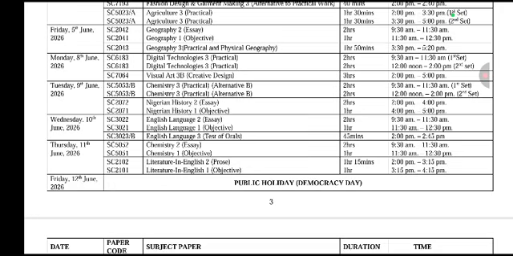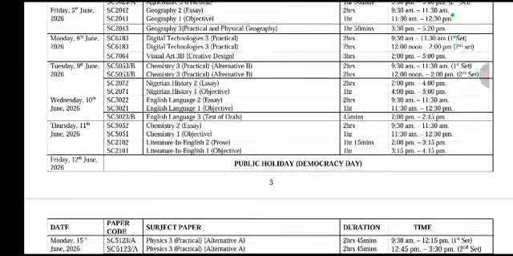Okay? 5th June, we have geography, essay and objective, then geography practical. Then 8th June, we have digital technologies practical. Then 9th June, we have chemistry practical, alternative B. Then Nigerian history, essay and objective. I hope you are following.